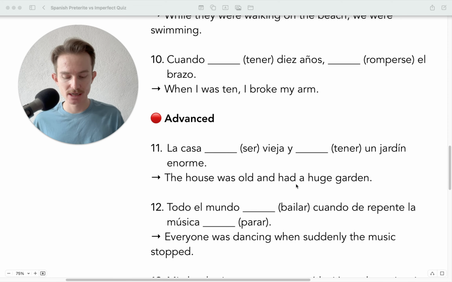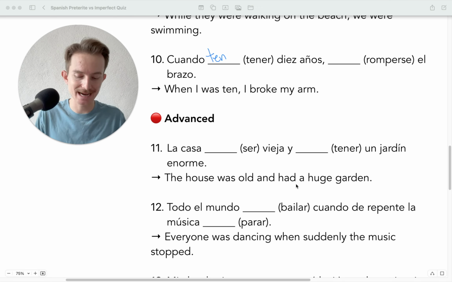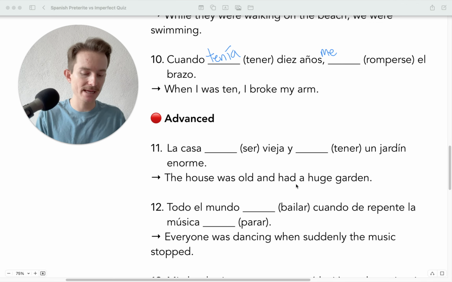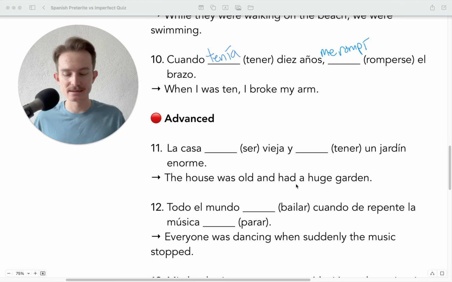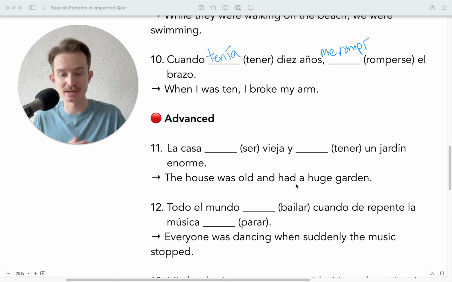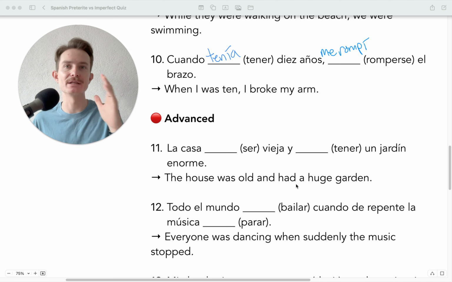Okay, número 10. Cuando blank, 10 años, romperse el brazo. Okay, so we're talking about me. So cuando yo tenía 10 años, blank el brazo. Me rompí el brazo. Okay, so a few things I want to mention here. So when it comes to age, okay, this is something that we say is ongoing in the past. You could argue, yeah, okay, well, you're not 10 anymore, but the idea is you were continuously having 10 years old in this moment. You didn't have 10 years old one moment and then you didn't the next, okay? So when I was 10, blank el brazo, me rompí el brazo.